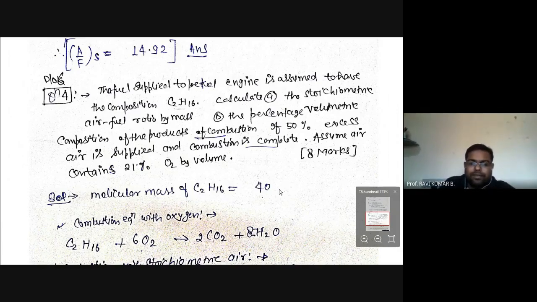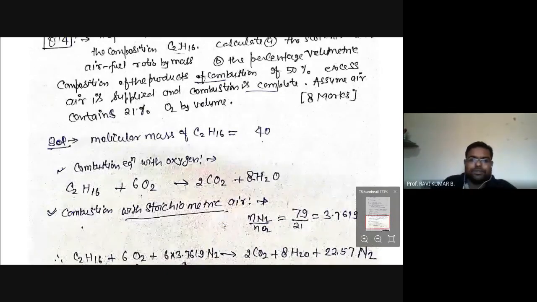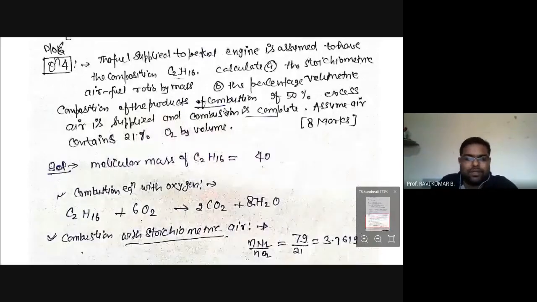So for complete combustion with oxygen, we can write this chemical equation. The stoichiometric air fuel ratio can be calculated using these two components. This is the air component and this is the fuel component. If we divide these two, we will get the stoichiometric air fuel ratio. But it is asking for the stoichiometric air fuel ratio with air, and this is with oxygen alone.